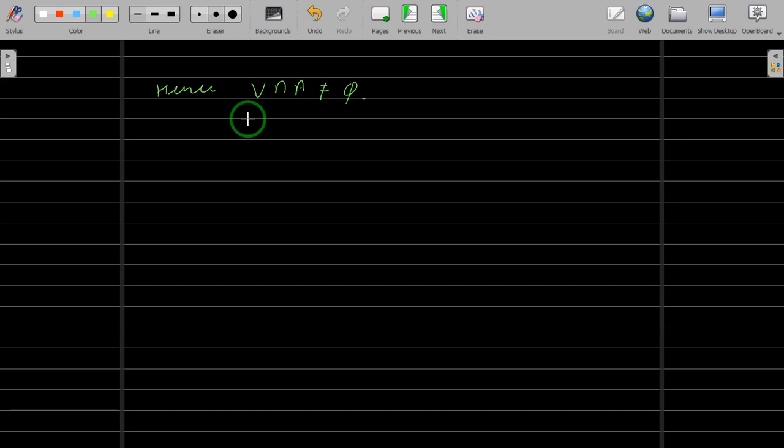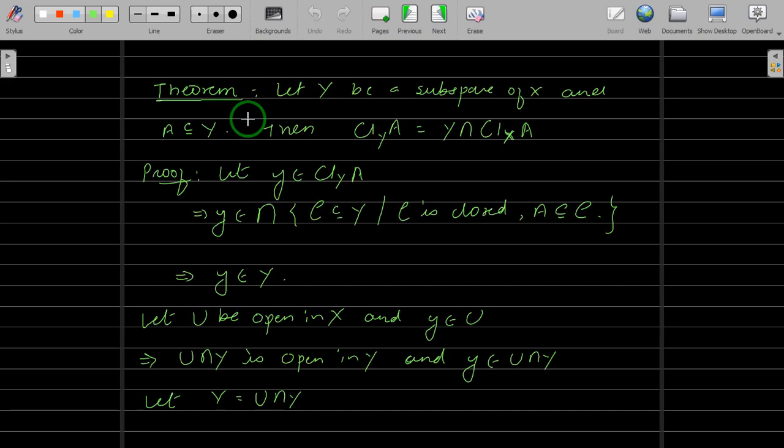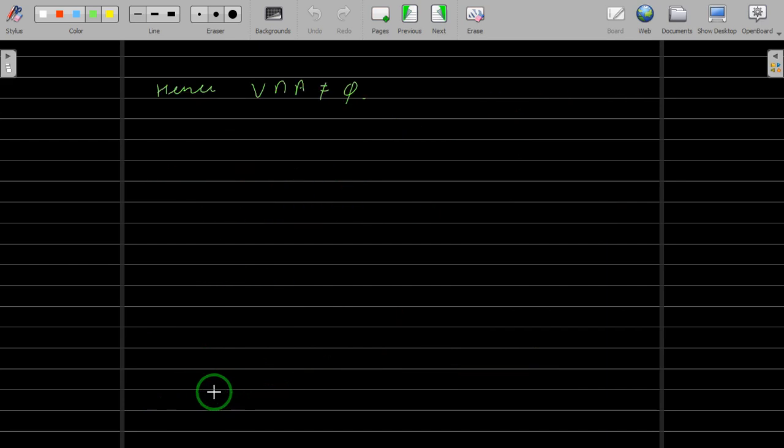Because you already stated that y belongs to the closure of A in Y. That implies if you take any neighborhood of y, it will intersect A. And here we got a neighborhood of y. Of course, a neighborhood of y means it should be open in Y. We have stated this is open in Y and y belongs to this. This implies V should intersect with A, and hence V intersection A is non-empty.